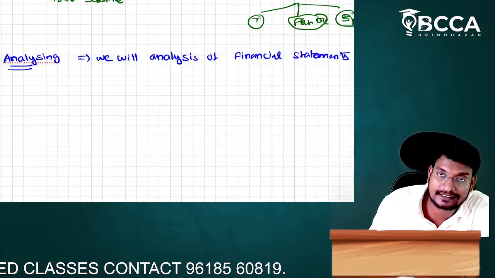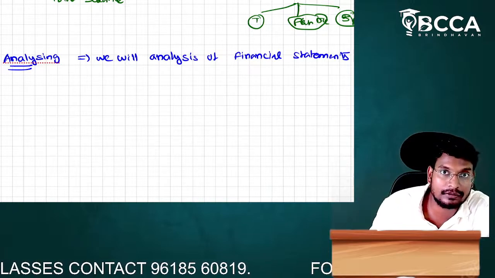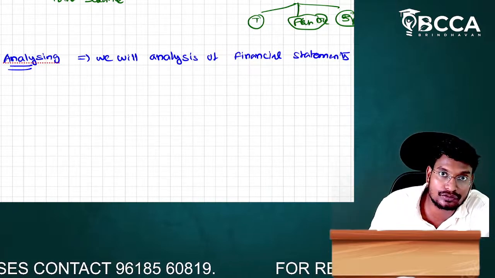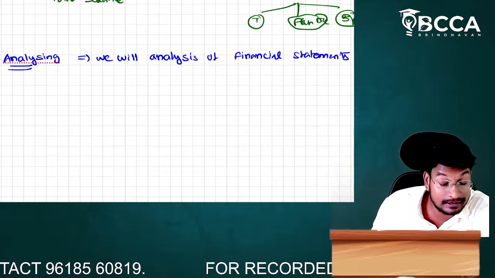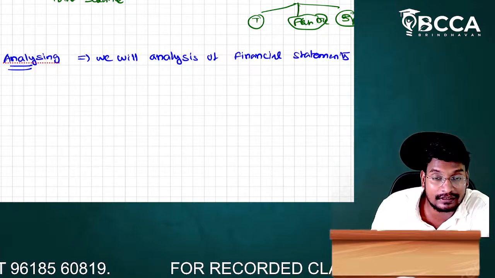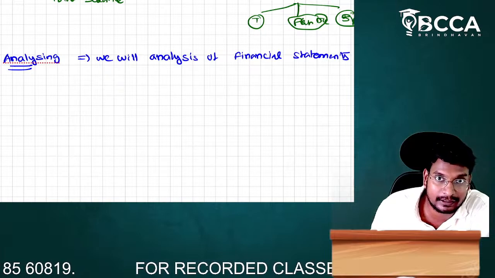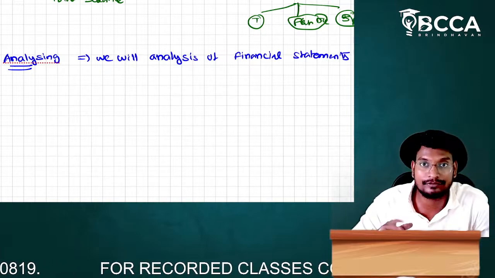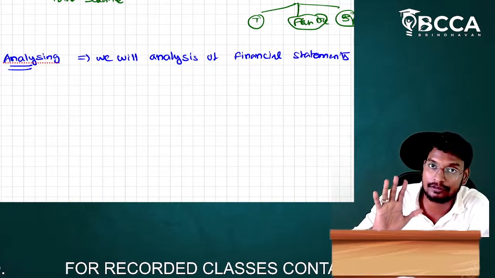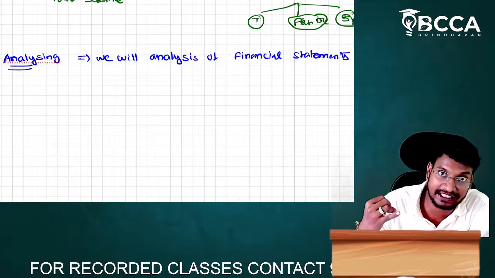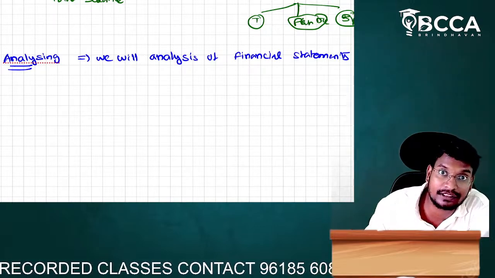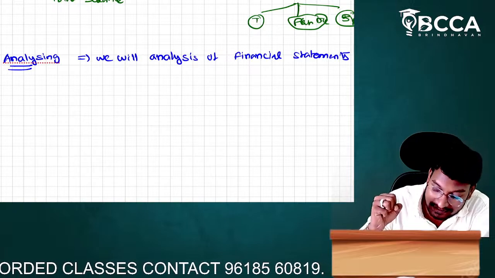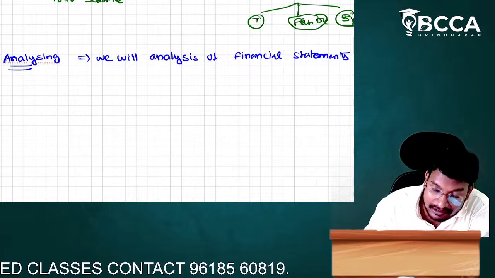What is the meaning of financial statements? The trading account, P&L account, balance sheet, notes to accounts are called financial statements. There is another one, change in equity, which we will get in the second group. Totally we have 5 financial statements: trading account, P&L account, balance sheet, notes to accounts, and change in equity. These financial statements we have to analyze.